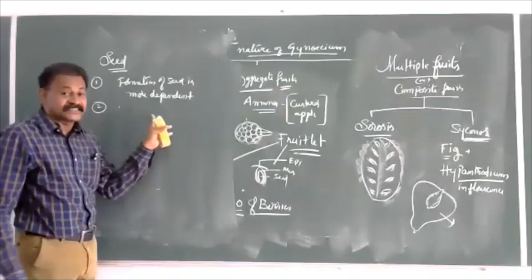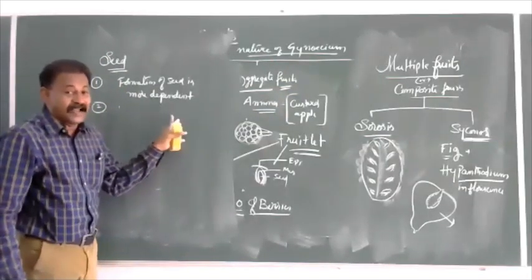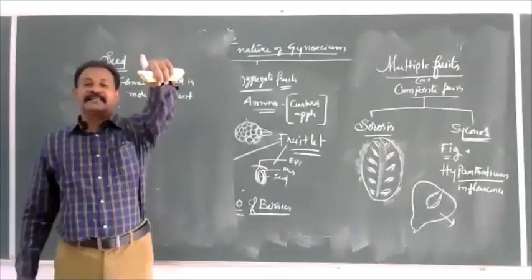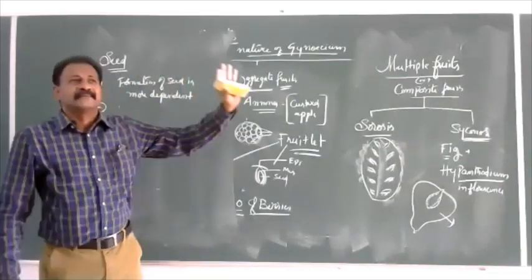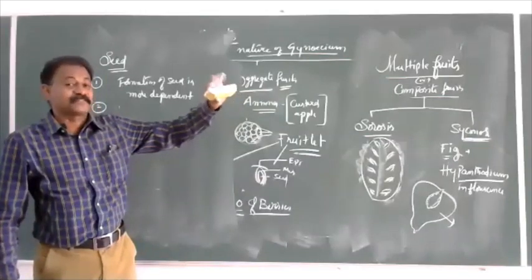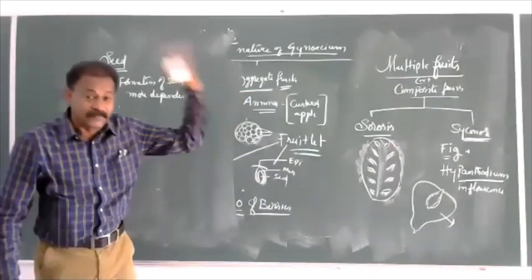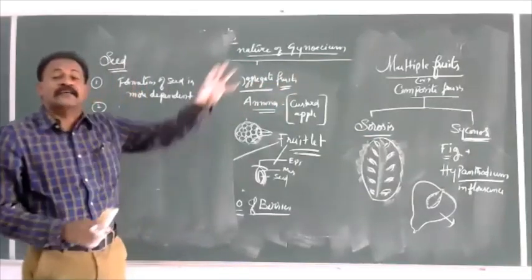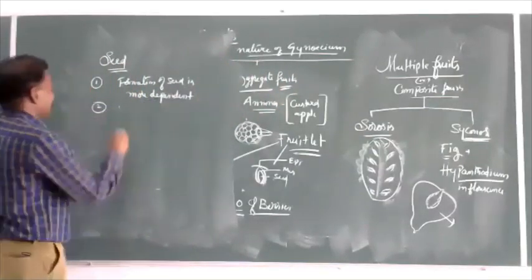So seeds provide adaptive strategies for dispersal from one area to another area. It means seeds are capable of dispersing from one area to another. If we drop seeds there, new species are colonizing in those new areas.